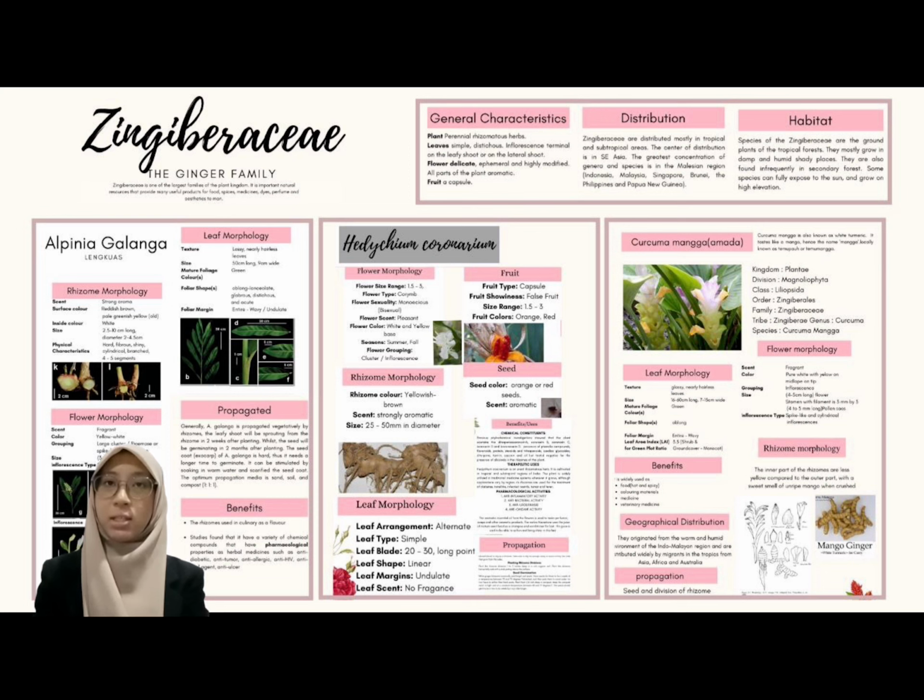Generally, the species of plants in this family are perennial rhizomatous herbs. We can identify them through their characteristics, such as having simple distichous leaves, and inflorescence terminal on the leafy shoot or on the lateral shoot. The flowers are delicate, ephemeral and highly modified. All parts of the plant are aromatic, and usually their fruits are capsule-shaped.